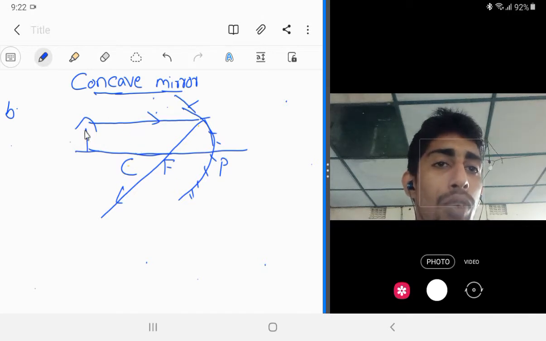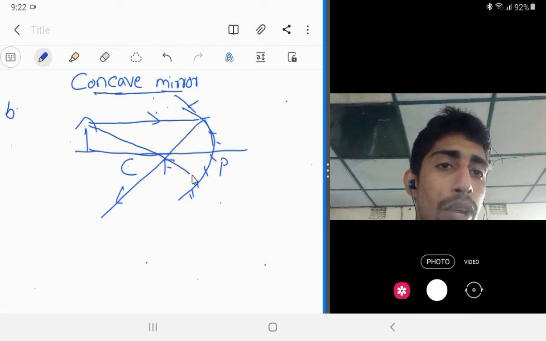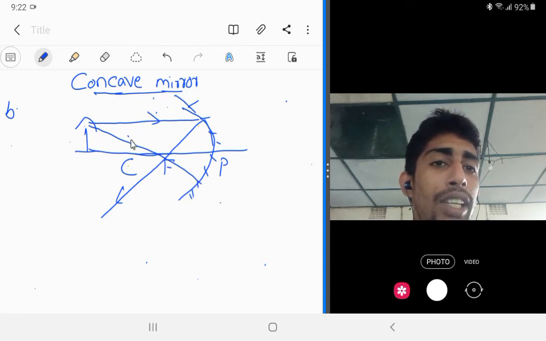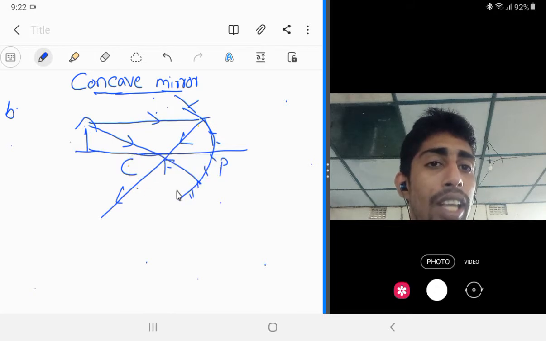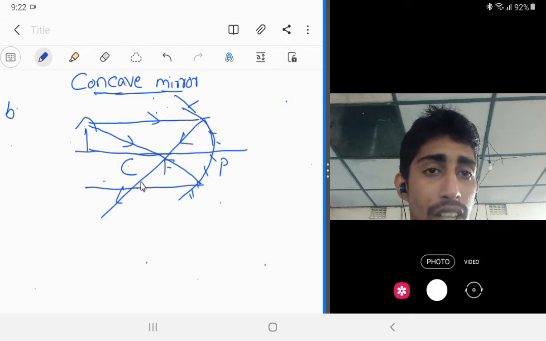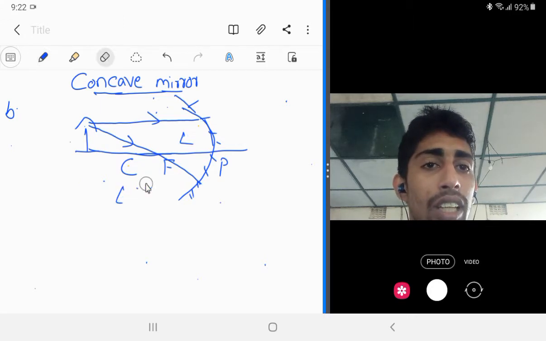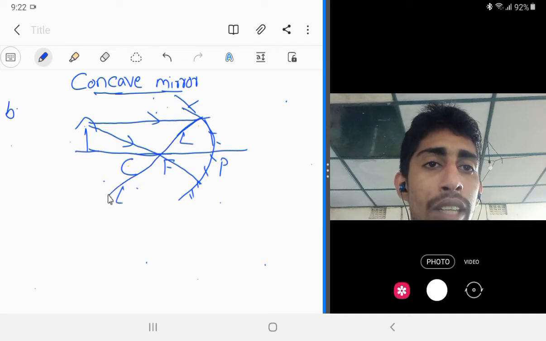And second one, the light rays which are passing through the principal focus, after reflection will become parallel to the principal axis. That's the second rule which we studied. So after reflection it will be like this. So after reflection we will get the image.